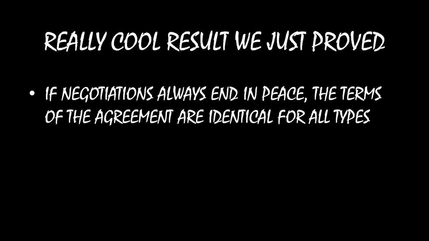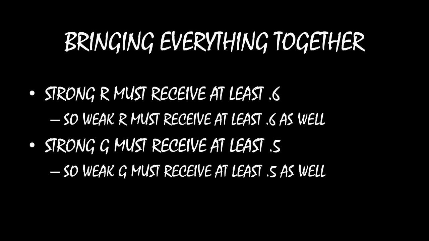What have we just figured out using this piece of information? Well, if we're bringing everything together, remember that the strong type of R must receive at least 0.6 through individual rationality, and incentive compatibility means that the weak type must be receiving the same amount, so the weak type of the rebel group must receive at least 0.6 as well. Same thing with the strong type of the government. The strong type of the government through individual rationality has to receive at least 0.5, and through incentive compatibility, the weak type of government must receive at least 0.5 as well.